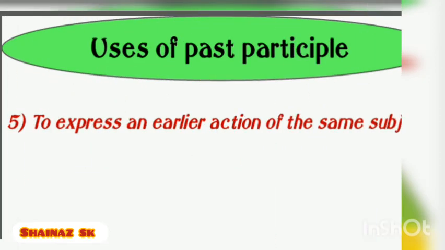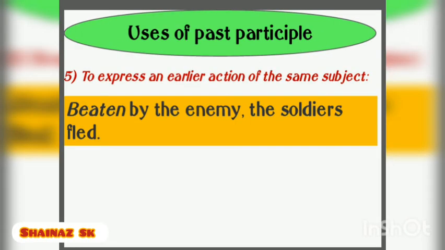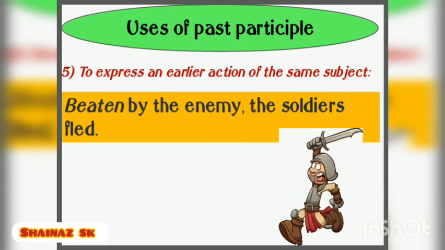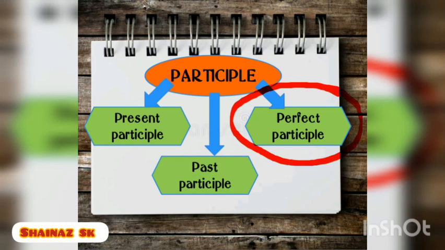Next, we use past participle to express an earlier action of the same subject. See the example, beaten by the enemy, the soldiers fled. Here we have used past participle beaten to express the earlier action of the soldiers fled. So it can be used to express an earlier action of the same subject. So I hope you have got a clear idea about past participle and its uses. Next we will see perfect participle.